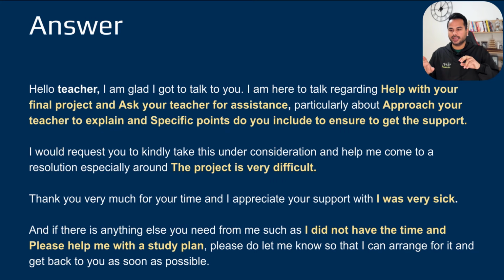So wherever you see the yellow part is where I've added all those phrases, and you will realize they are all word by word. I have not made any amendments to it. So hello teacher, I'm glad I got to talk to you. First, hello teacher. They did not give me the name of the teacher, so I just wrote down the profession. So hello teacher, I'm glad I got to talk to you. I'm here to talk regarding help with your final project and ask your teacher for assistance. That's it, word by word, no changes necessary.